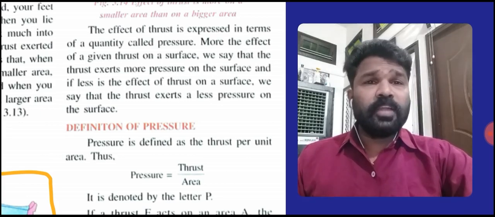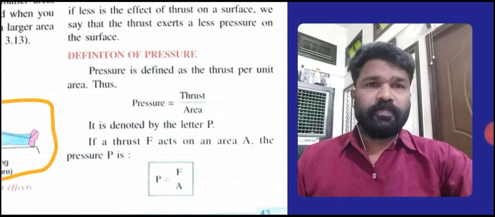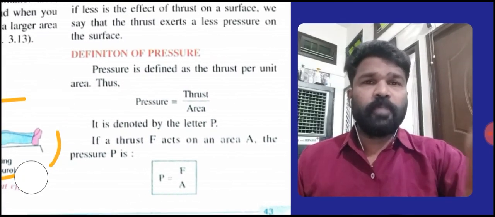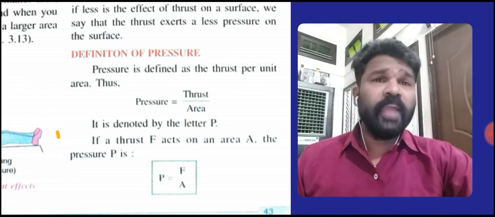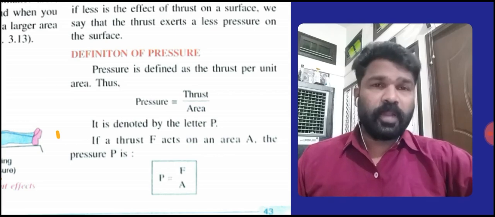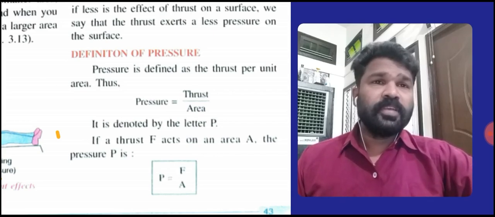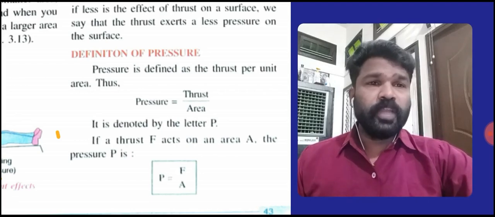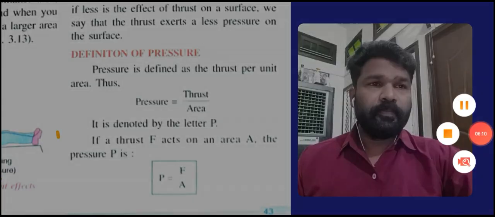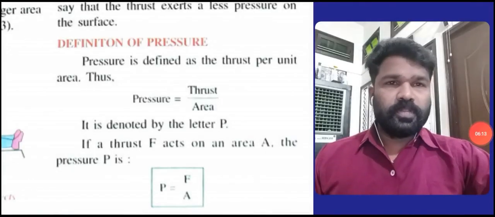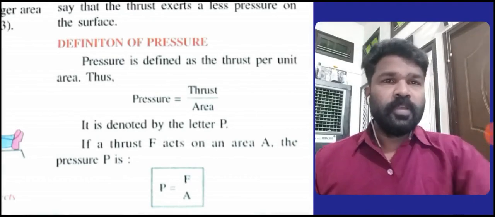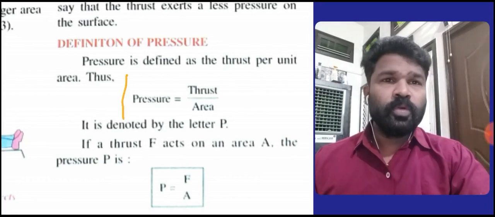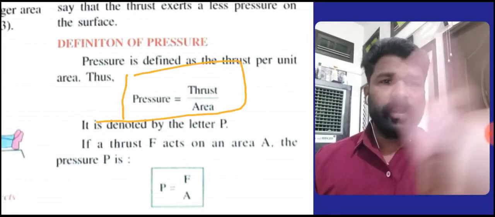Now, what is the definition of pressure? Pressure is defined as thrust per unit area. Thus, we can write the formula for pressure: pressure is equal to thrust upon area.